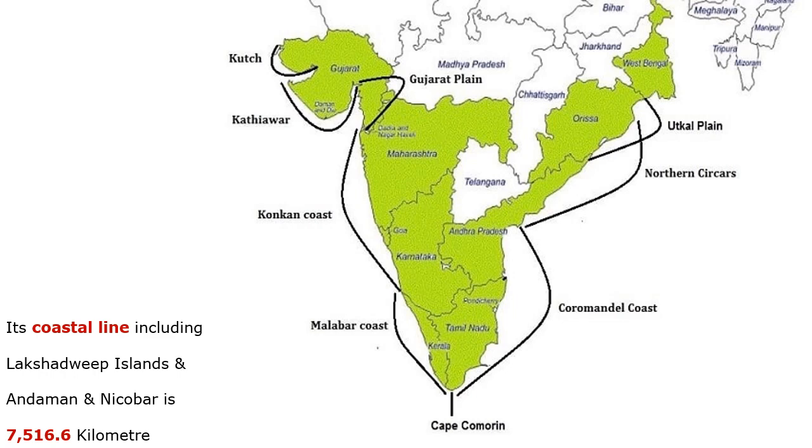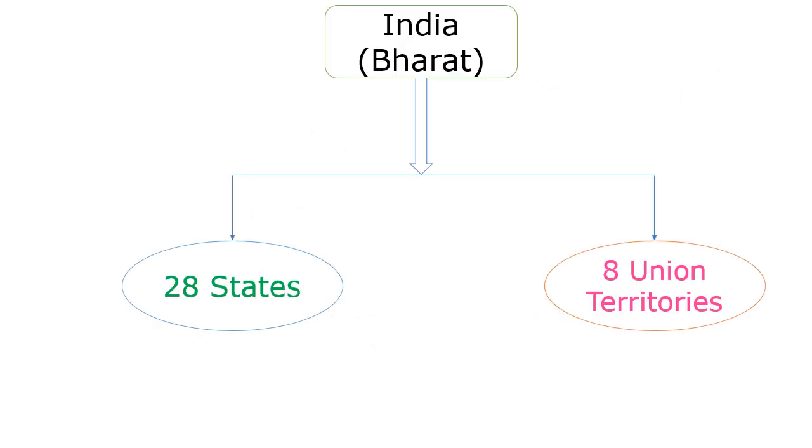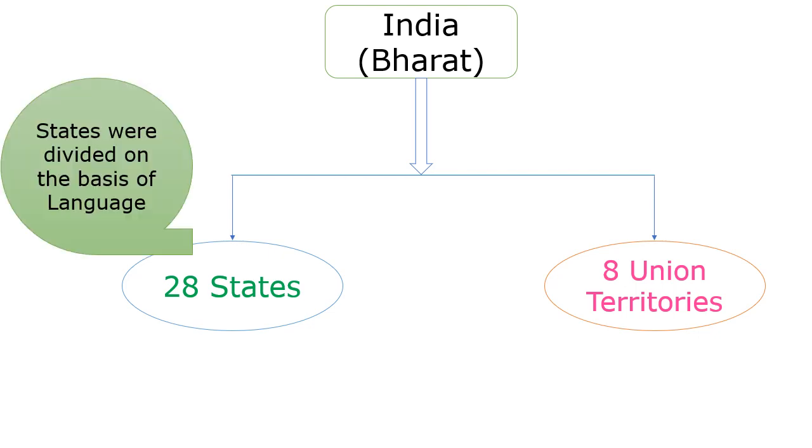So our Indian Constitution gave the right to the central government to make states. Here India is divided into 28 states and also 8 union territories for administrative convenience. The 28 states are divided based on the language people speak in different areas.